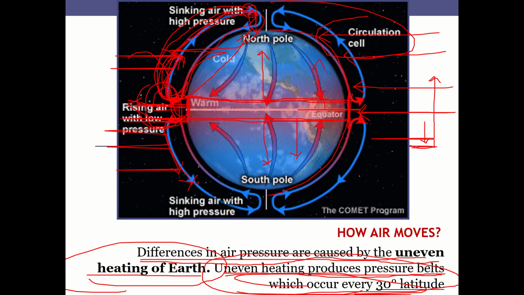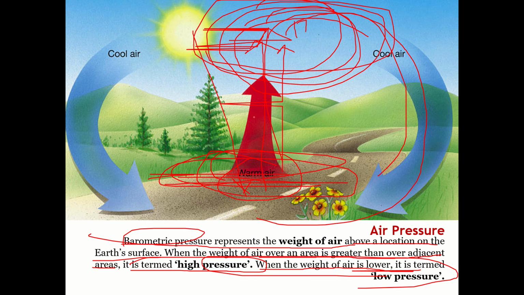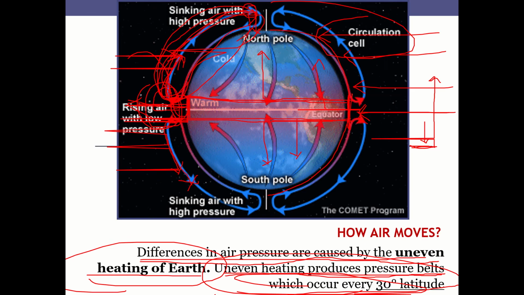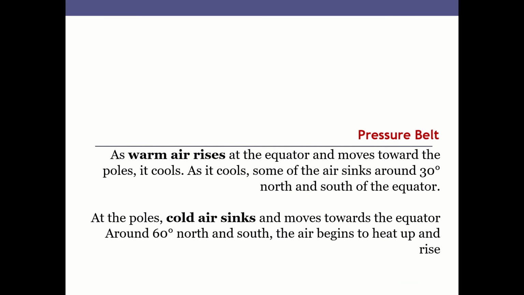The same concept that I was trying to explain here happens at the micro scale as well. And I said uneven heating produces pressure belts which occur at 30-degree latitude. So what is that 30-degree latitude and how does it impact?